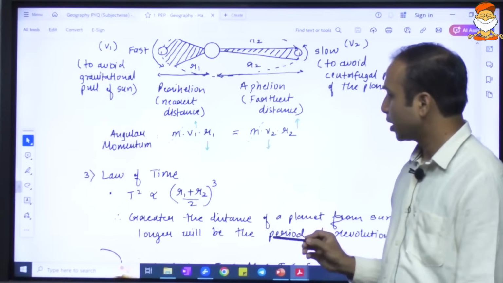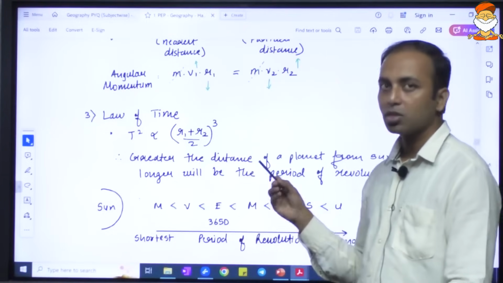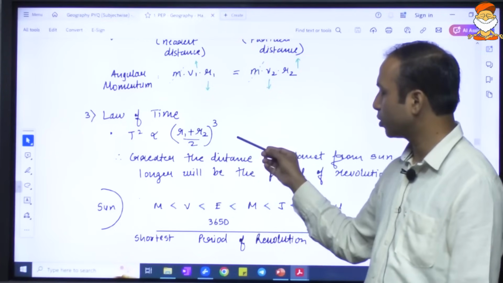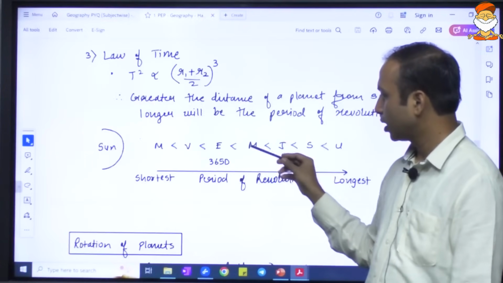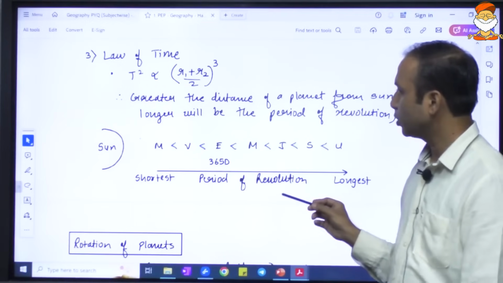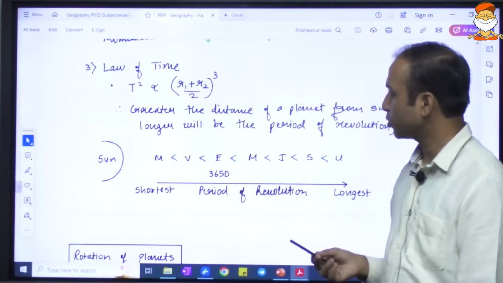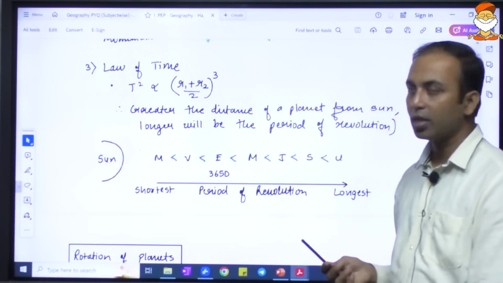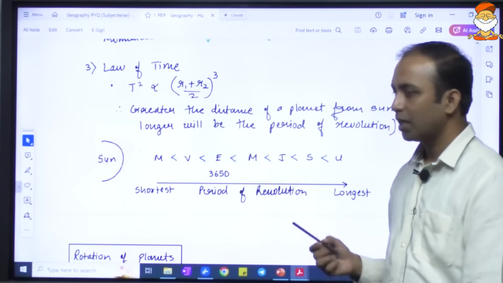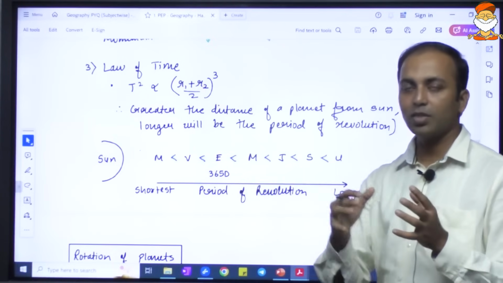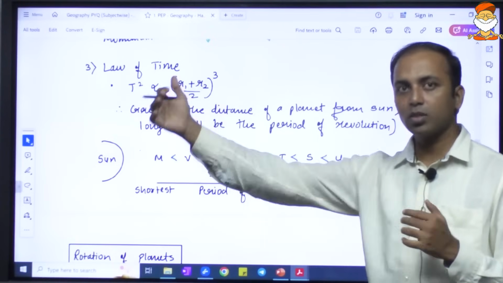When it comes to the law of time, how much time one planet takes for one revolution, it is governed by a simple formula. There is no need to go into the formula as such, just see the relation. Speed is equal to distance upon time, which means time is directly proportional to distance. More distance, more time.